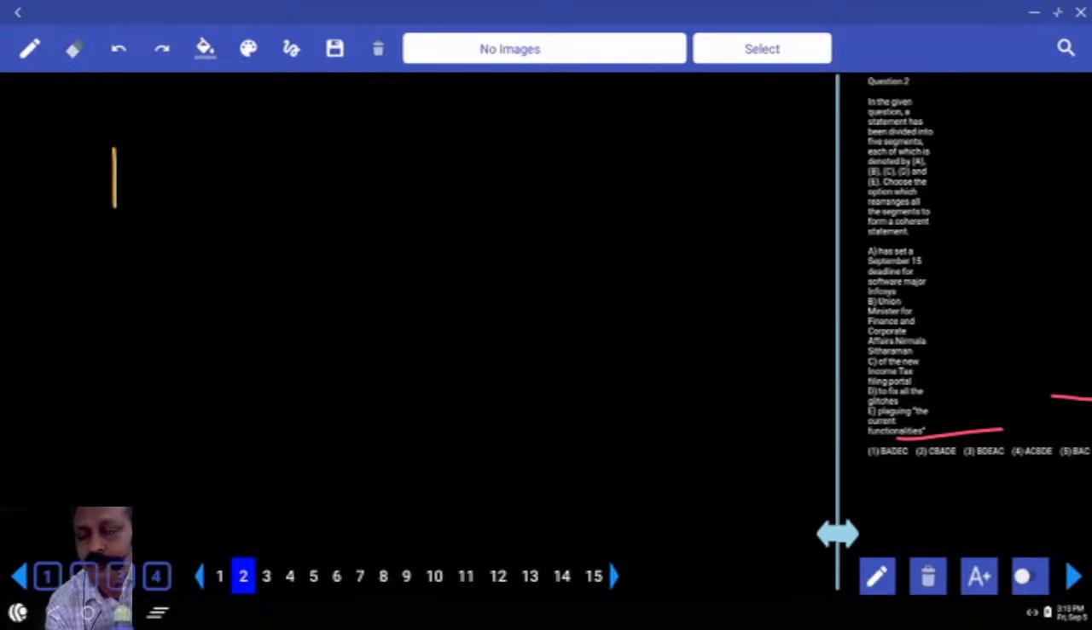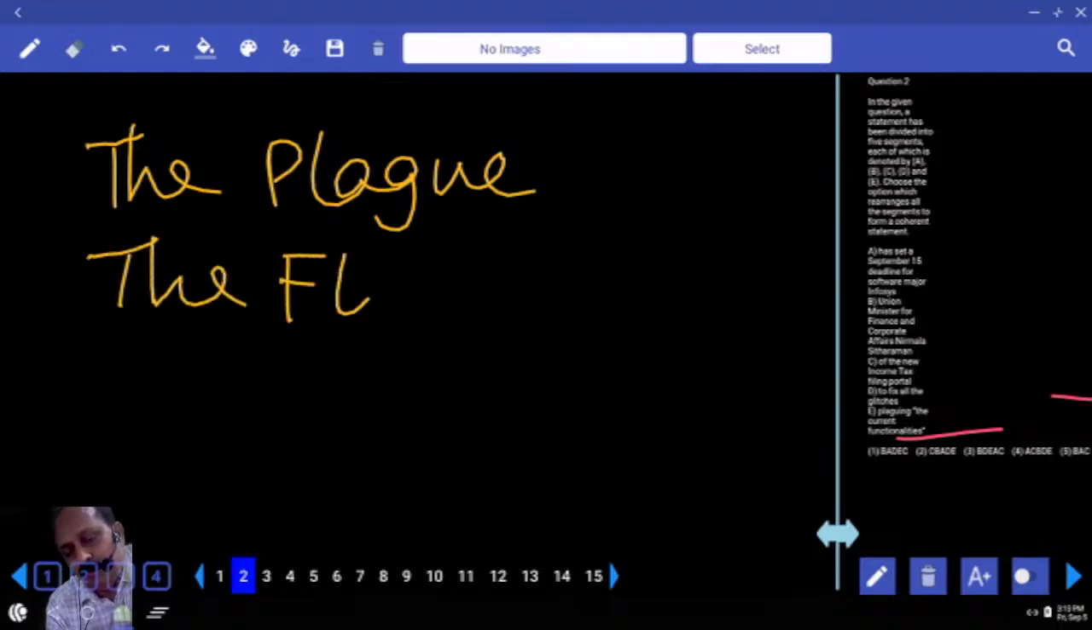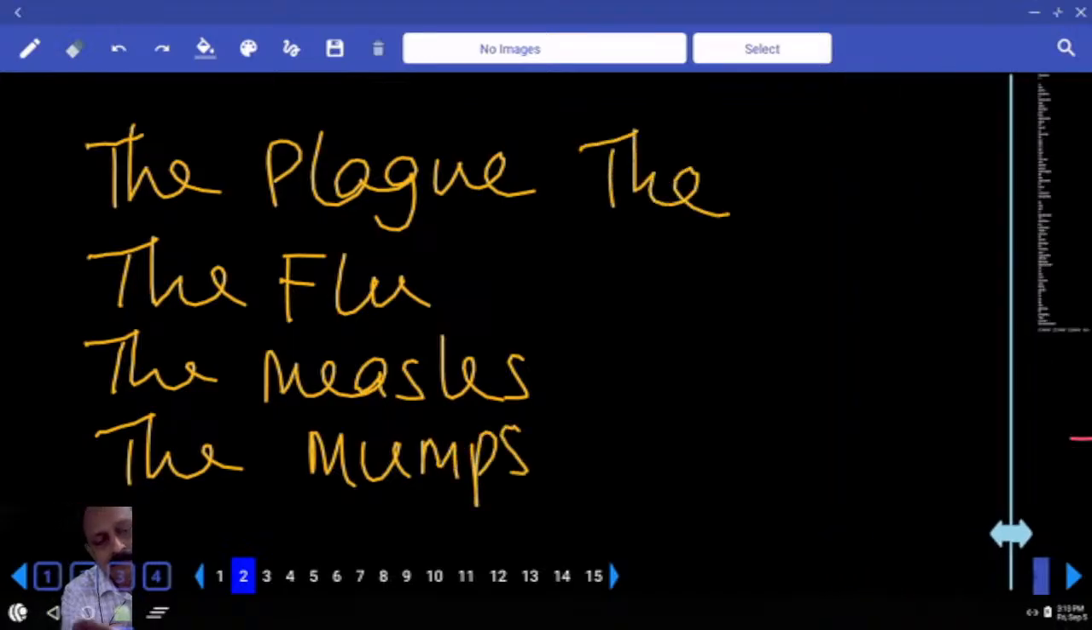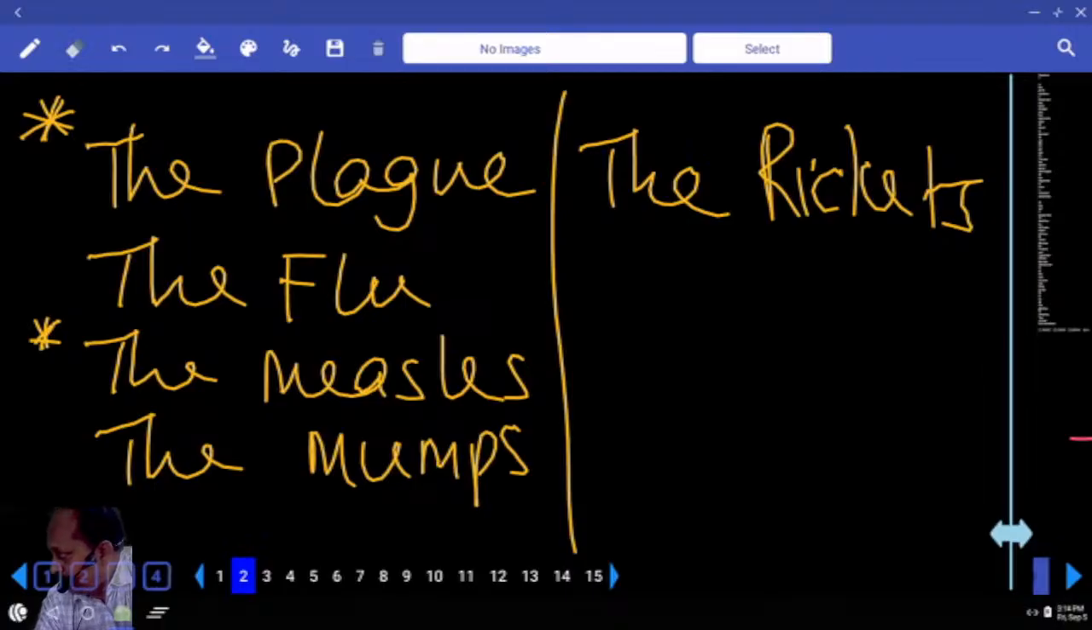Plaguing. But write five terms, five diseases. First you write the plague, then the flu, the measles, the mumps. Yes, someone has said that. And what is the last one? The rickets. All these diseases, before these diseases, we should use a definite article, the. In the past, they gave many a time, first one. What is the first one here? The plague. Of late, put a star mark, the measles. But you have to remember all.